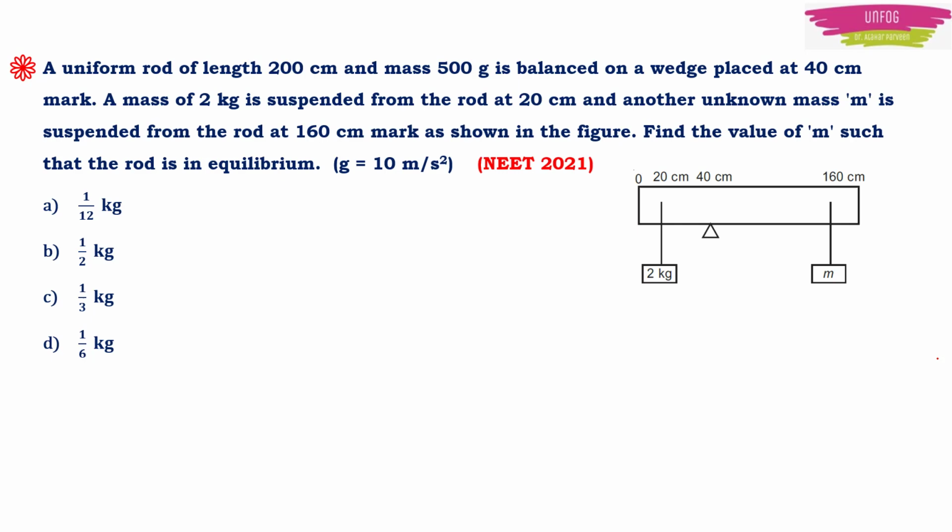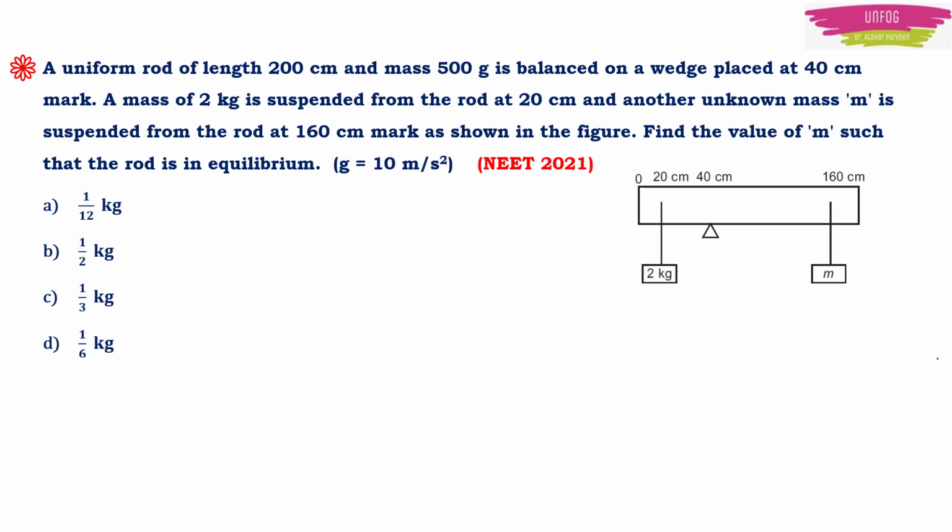Now here's the surprise. This question is based on the principle of moments and it was asked in NEET 2021 this year. The question is: a uniform rod of length 200 centimeter and mass 500 grams is balanced on a wedge placed at the 40 centimeter mark. A mass of 2 kg is suspended from the rod at 20 centimeter and another unknown mass m is suspended from the rod at the 160 centimeter mark, as shown in this figure. Find the value of m such that the rod is in equilibrium.